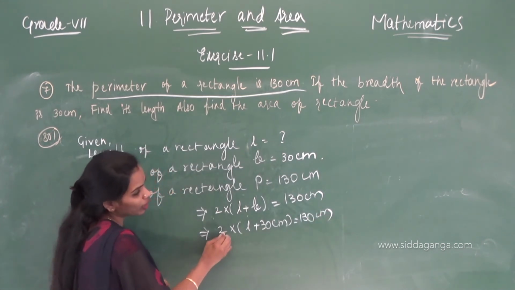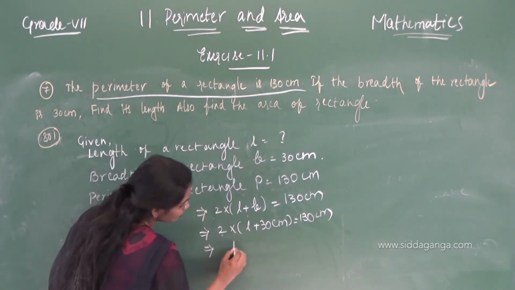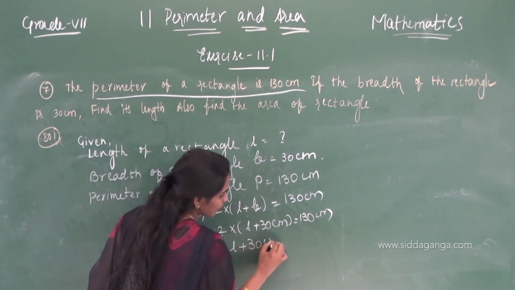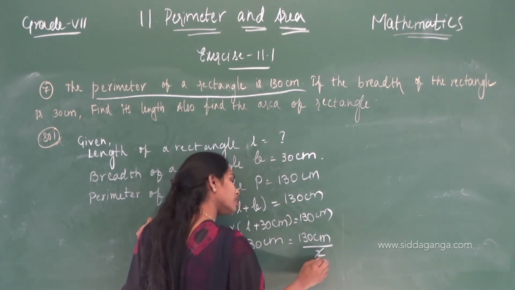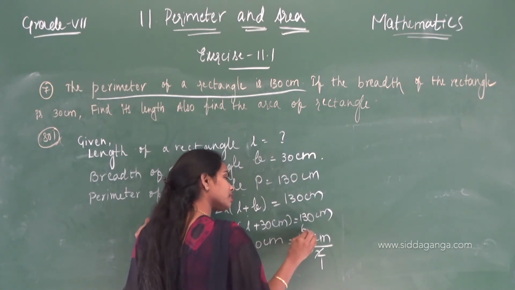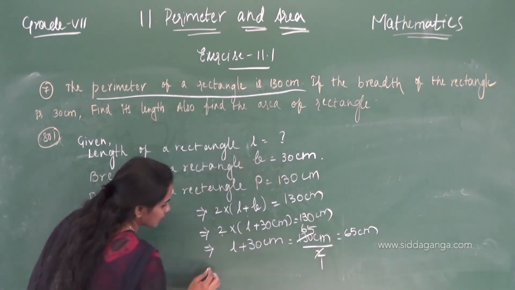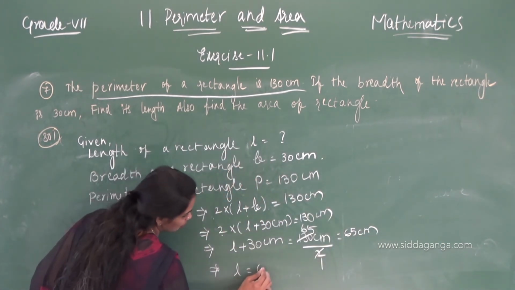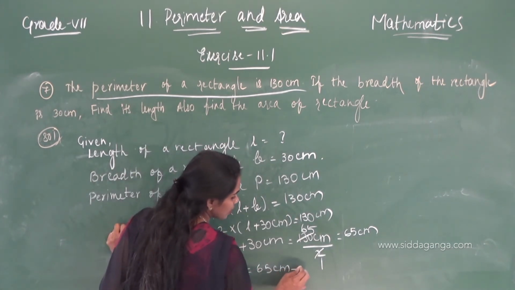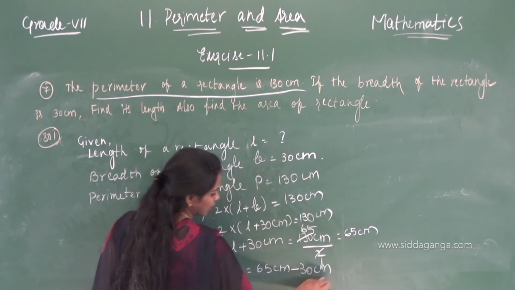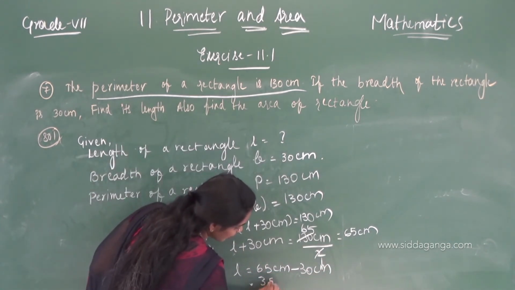Here it is in multiplication. If you take it to the RHS, it means L plus 30 centimeters equals 130 centimeters divided by 2, which is 65 centimeters. That implies L equals 65 centimeters. This is in addition here. If it comes to the LHS, it is 30 centimeters. 65 minus 30 is 35 centimeters.